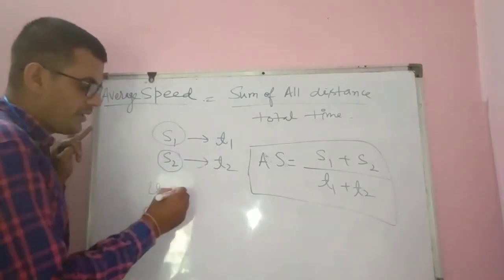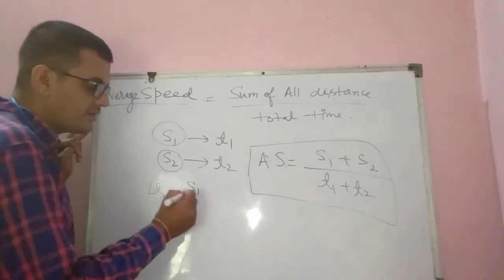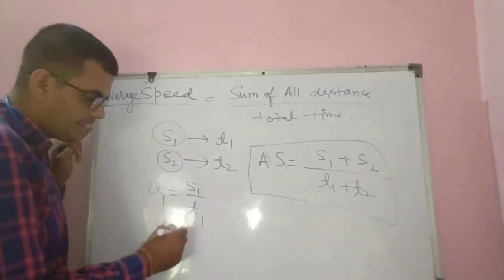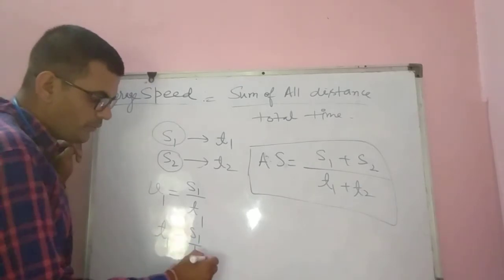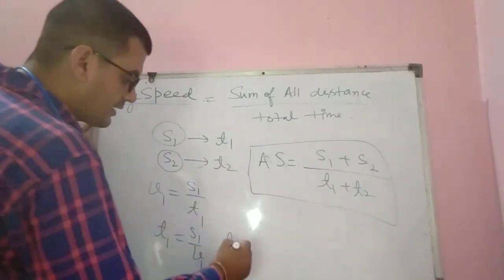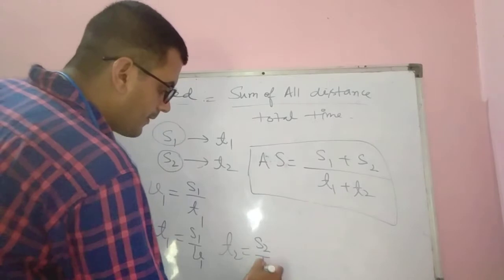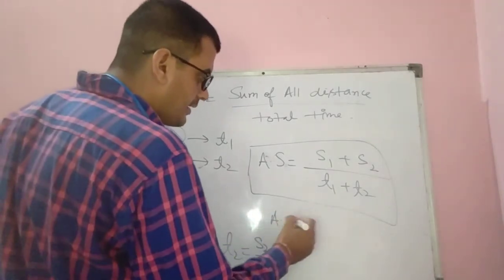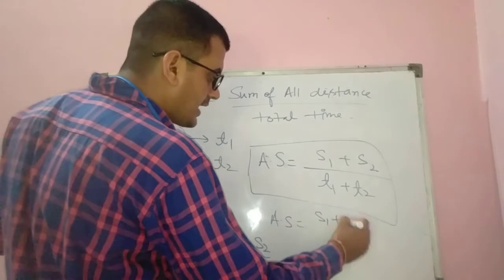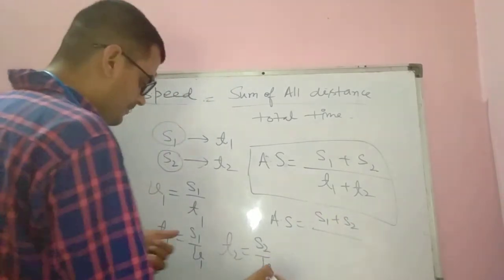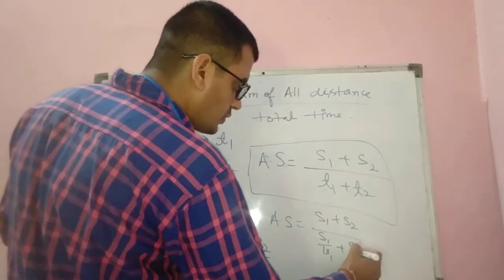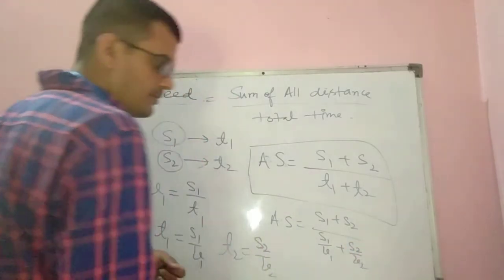So speed equal to distance upon time, so time equal to s1 over v1. Similarly, t2 equal to s2 over v2. Now average speed equal to s1 plus s2 over s1 over v1 plus s2 over v2.